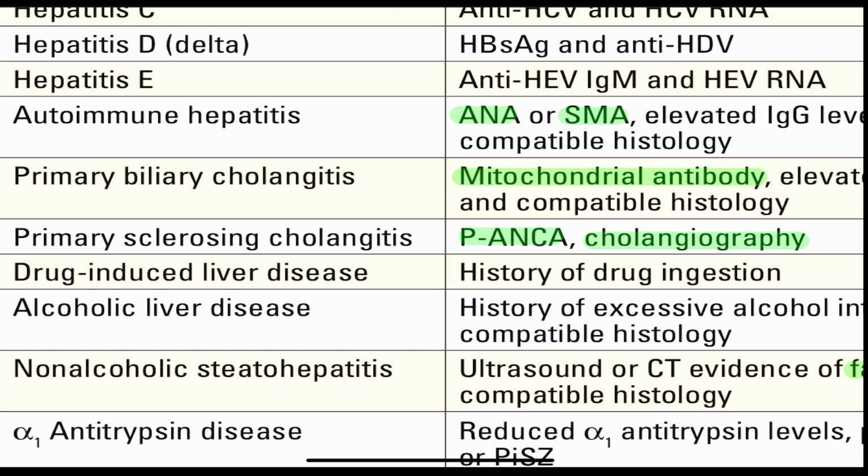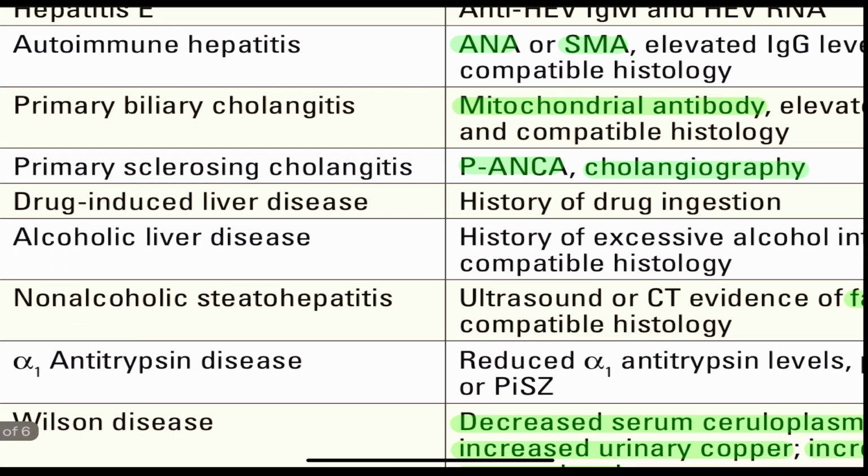This is a table from Harrison. You can always go around and check it out again and again and read, and mug the things up, because these are the things which need to be crammed. There is nothing to be understood. But yes, learning one thing will help in remembering the other thing. Autoimmune hepatitis, ANA or smooth muscle antibody.